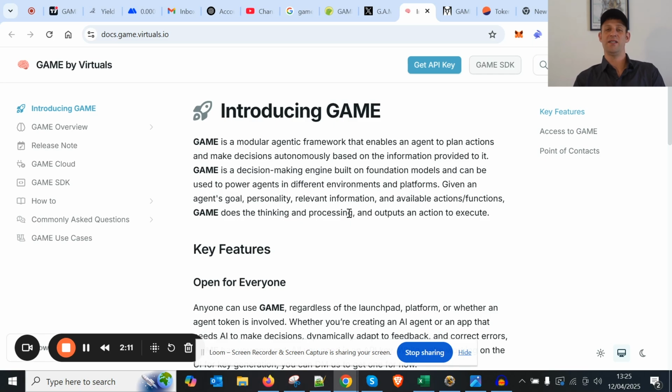So basically, if you have an AI agent that needs to make a decision, it can call out to the Game framework. The Game framework will process all the information based on what capabilities the agent has, and then come up with a decision for the agent to make, send it back to the agent, and then the agent can go forward with that decision. So Game basically allows AI agents to outsource their decision making, since the Game framework has a superior decision making process.